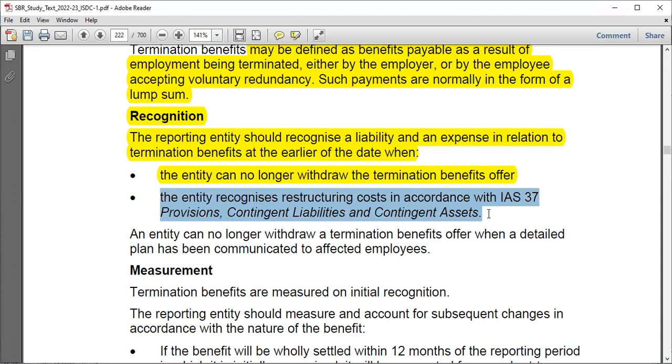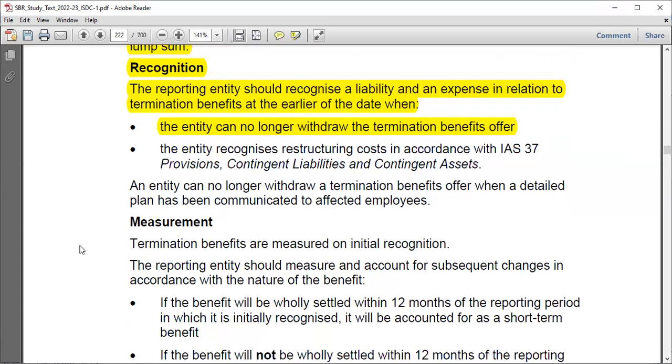When you recognize the restructuring cost, it means that you have already seen that I'm just going to terminate these employees. Maybe I'm just going to close some division. So it's obvious that I'm going to terminate the employees. If you do that, it's obvious that you would have had to include the termination benefits, right? You would have actually to consider this termination, right? So whichever occurs earlier is when you should recognize a liability and an expense, right? Just a normal explanation, but this shouldn't bother you.